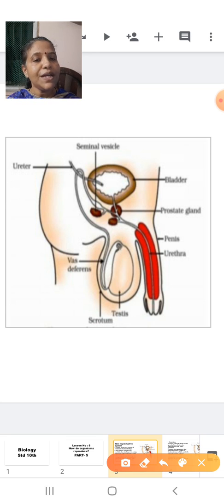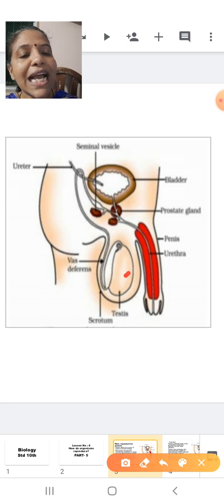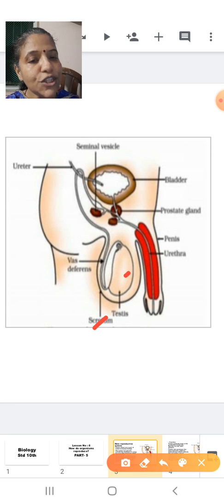Now, the male reproductive system consists of the following parts. First I will introduce you to the parts and then deal with them individually. Like that of the testis. Now, the testis is present in a sac-like structure which is called the scrotum. The testis is the primary sex organ. The identity of a male is the presence of a testis. It determines the sex of an individual. That's why you call it a primary sex organ.